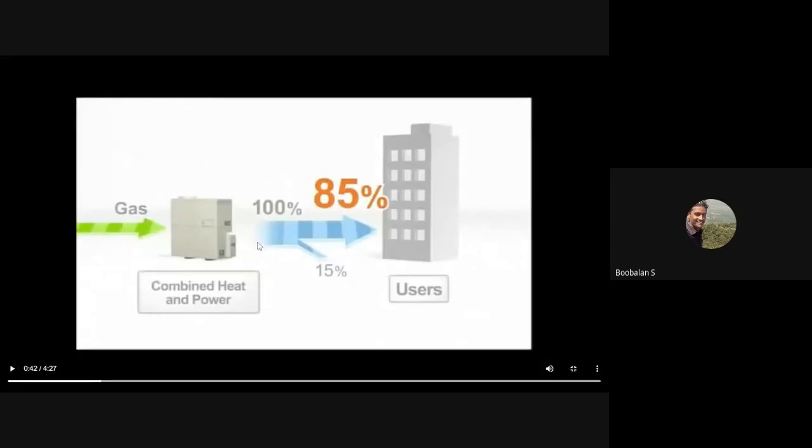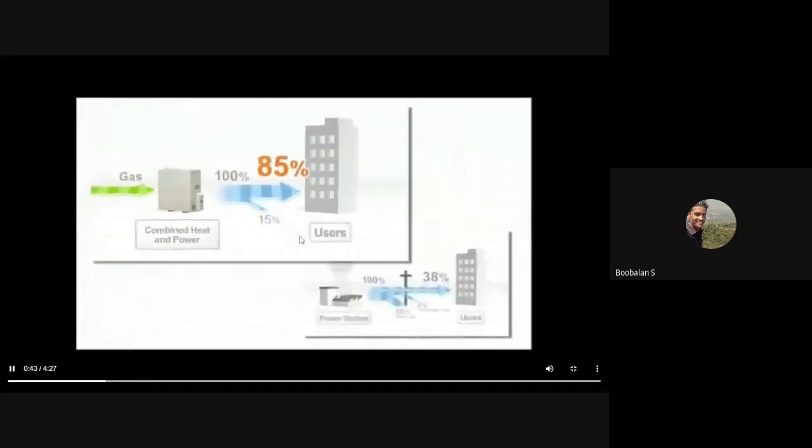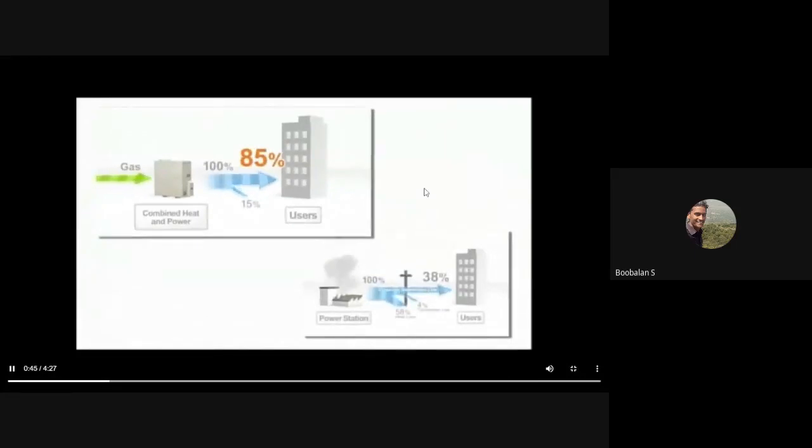That's a big, important difference between CHP, which is called cogeneration, and normal traditional generation. There's a big difference in efficiency, giving significant energy savings and lower costs.